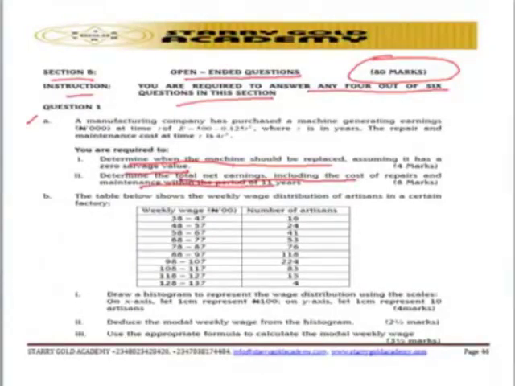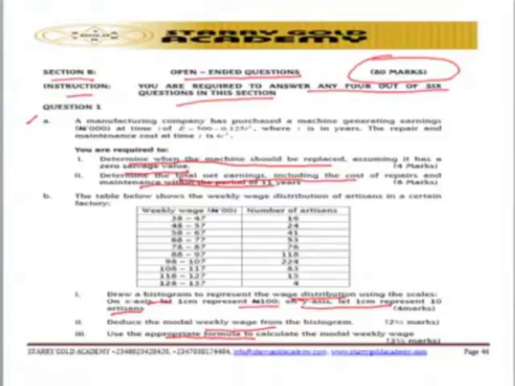And also let's look at the second question. That is 1B. Draw a histogram to represent the wages. Represent the wage distribution using the scale on the X axis, 1 centimeter represents 100 naira. On the Y axis, 1 centimeter represents what? The 10 artisans. Deduce the modal weekly wages and use the appropriate formula to calculate the modal weekly wages.